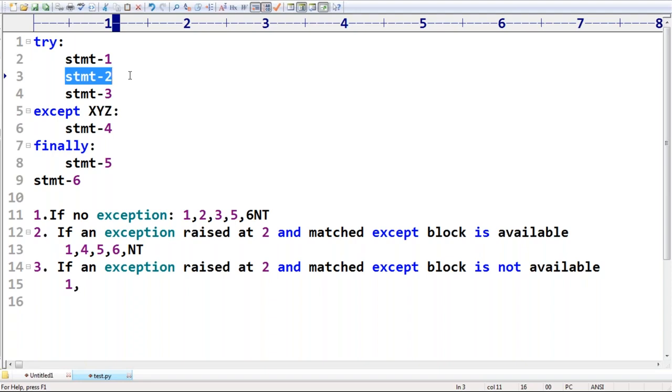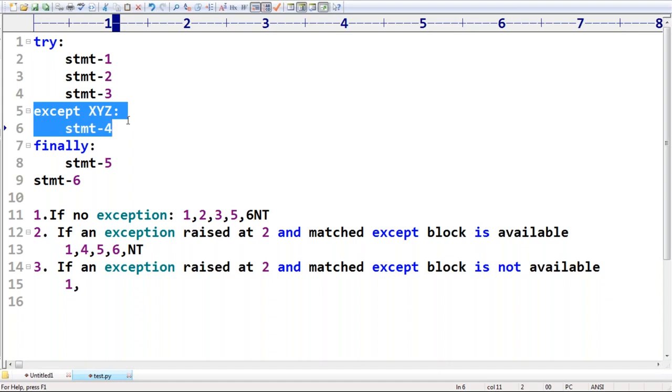Immediately the Python virtual machine is going to check for a matched except block. Observe very carefully, sir. If the matched except block is not available, it is always abnormal termination. Remember that, it's always abnormal termination.